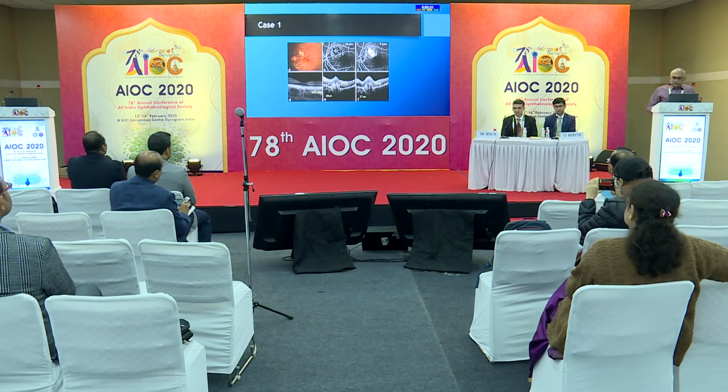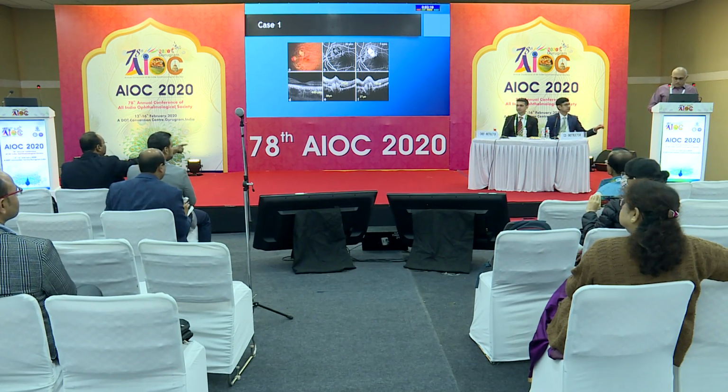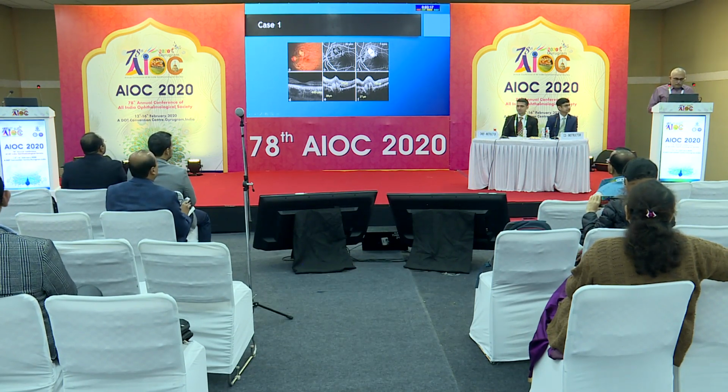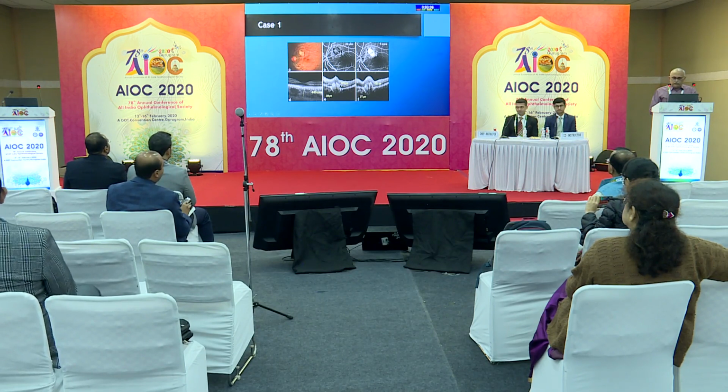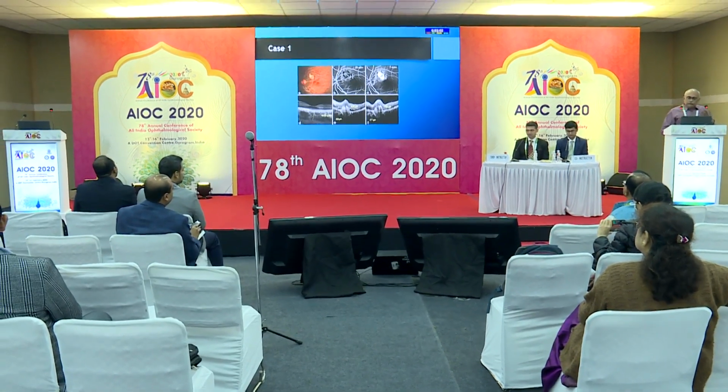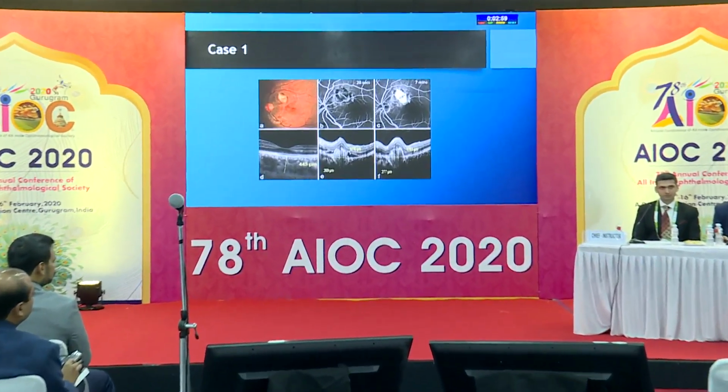This is case 1. In case 1, you can see a classic choroidal neovascular membrane, and the pointer is at the point. Here, this is the focal choroidal excavation, which was present initially itself. This is before treatment, and this is after treatment, where the subretinal fluid has gone. So this is a case where CNVM has developed at the site of focal choroidal excavation.